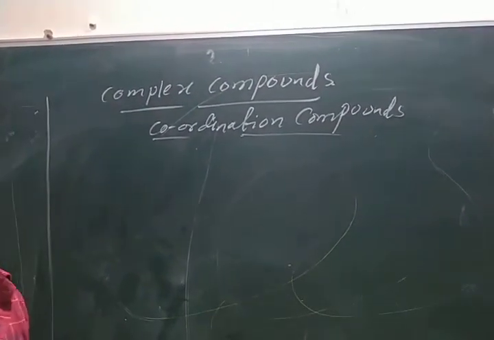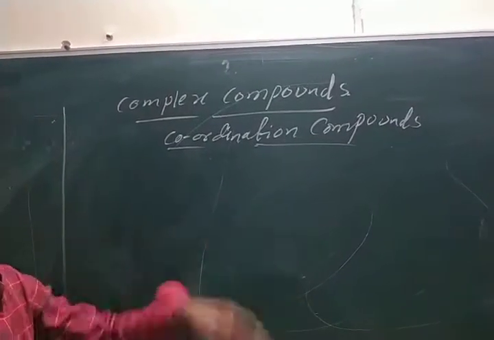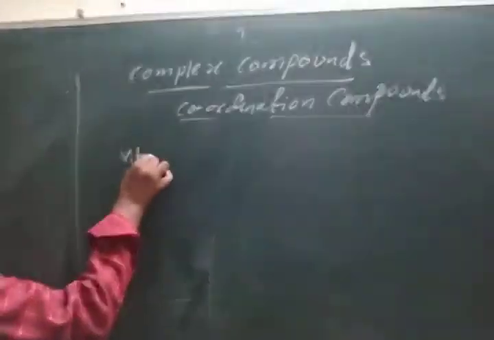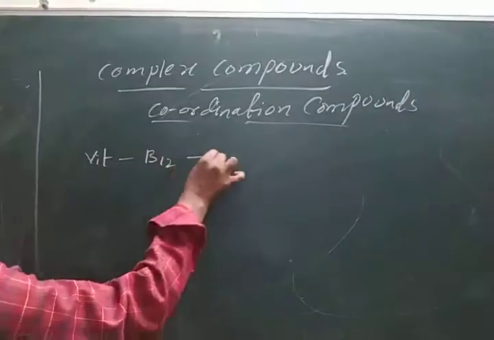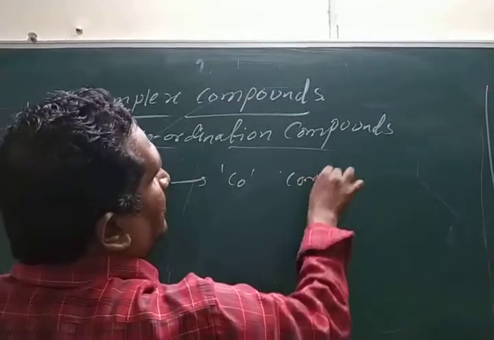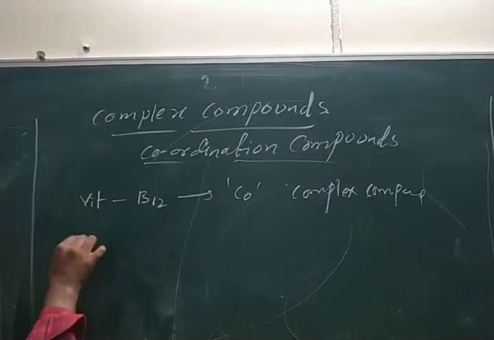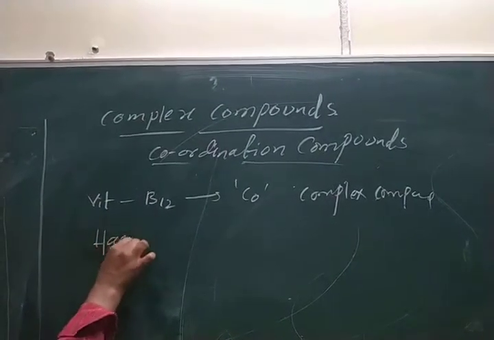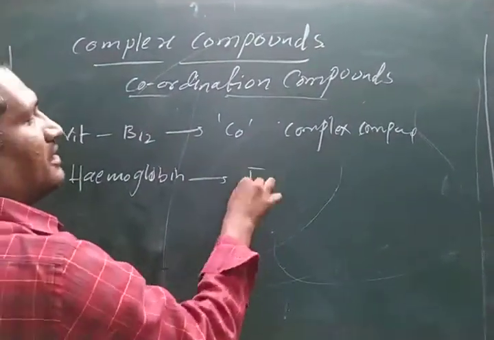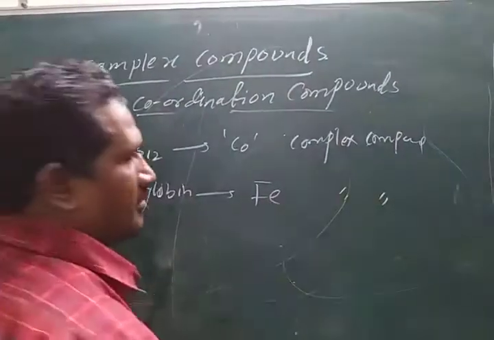In daily life, if you see in plants or animals, these are playing many functions. For example, vitamin B12 is a cobalt complex compound. And hemoglobin is the iron complex compound.